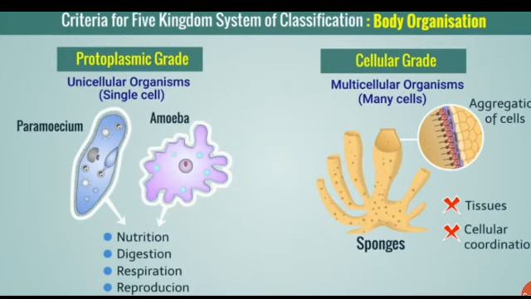Next one is the cellular grade. In this, the multicellular animals, if tissues are not formed, their body organization is called a cellular grade organization. So no tissues, no cellular coordination, but still they can survive. That level, that grade is called a cellular grade of organization. Example is sponges.